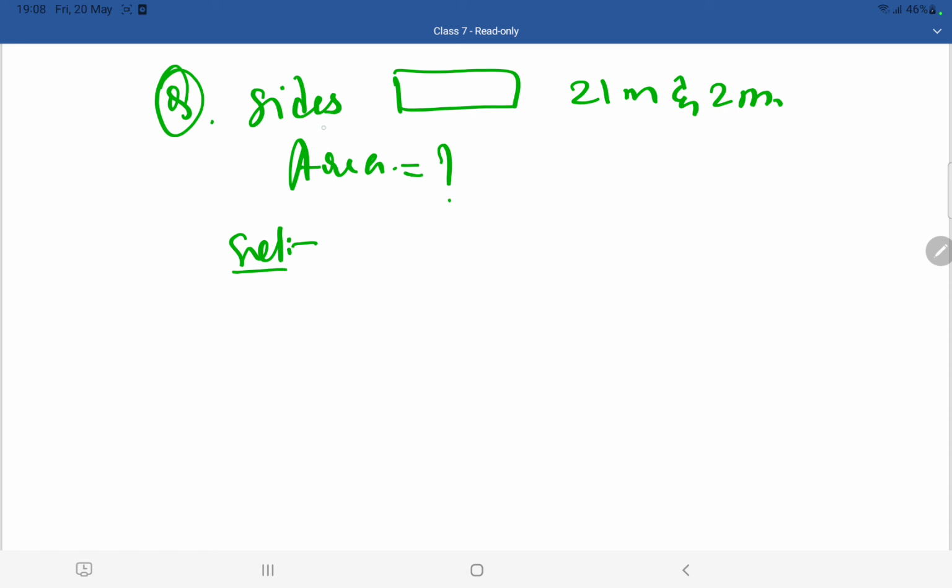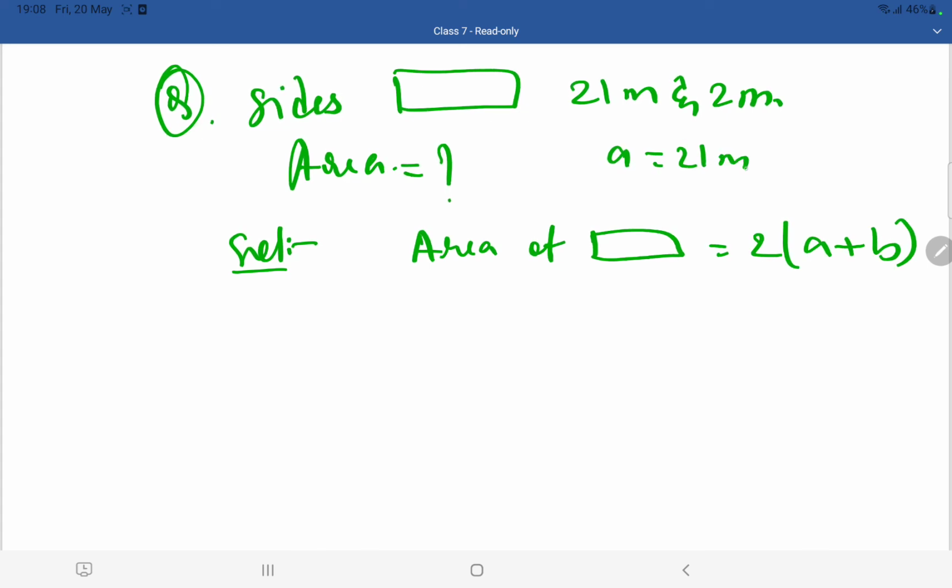The sides of a rectangle are 21 meter and 2 meter. They are asking you the area. I told you that the area of a rectangle is equal to 2 into (a plus b). Here a is equal to 21 meter, b is equal to 2 meter.